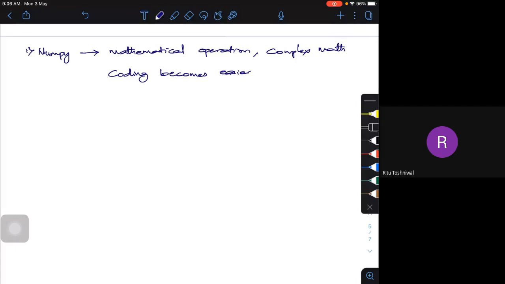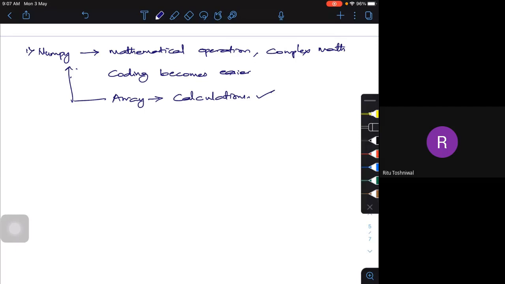It's going to provide some kind of a tool. Say I want to create a multi-dimensional array, something like 8 cross 8 or 5 cross 4, and I want to do some calculations. That can be easily done using this package. Otherwise, I would have had to write the code, run it, and try to get my solutions. Now there is already an inbuilt NumPy package with certain modules, and I use those modules to get my solutions.